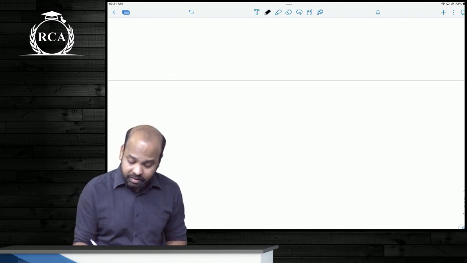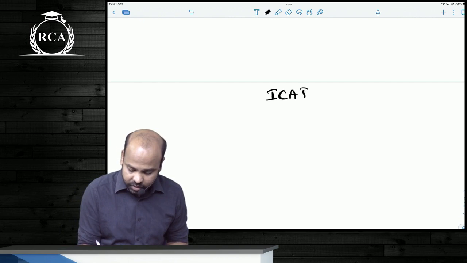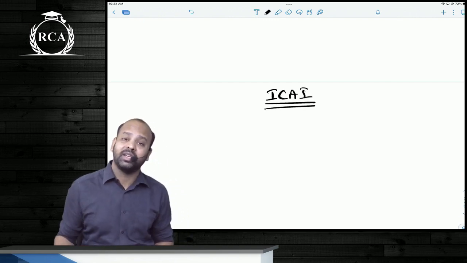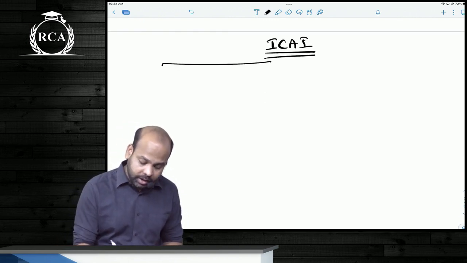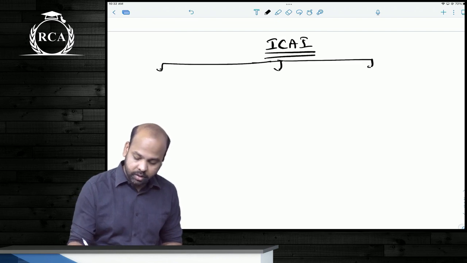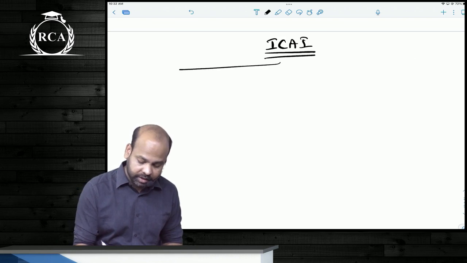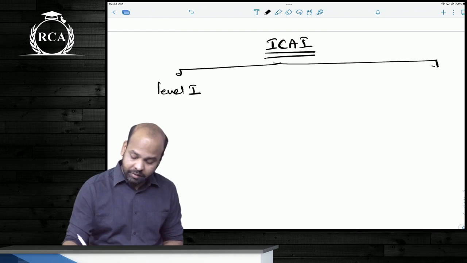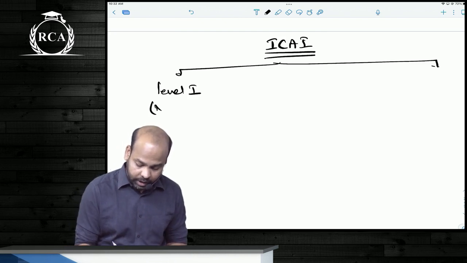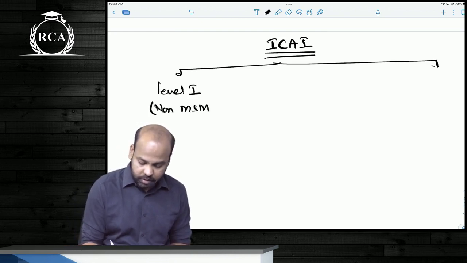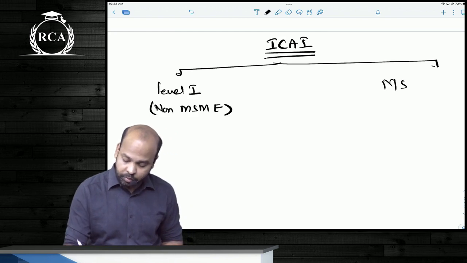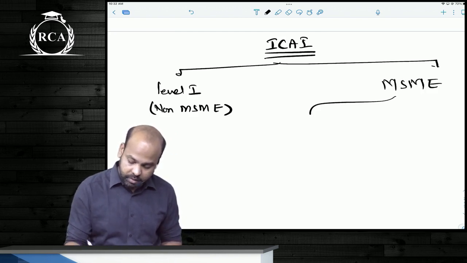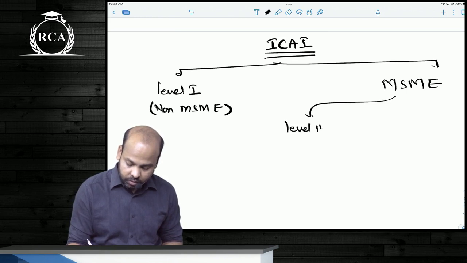As far as classification by ICAI is concerned, earlier there were three classifications, guys, but now we have four classifications. Level 1, this is basically non-MSMEs. And then micro, small and medium enterprises. In this, beta, we have level 2, which are basically medium enterprises.